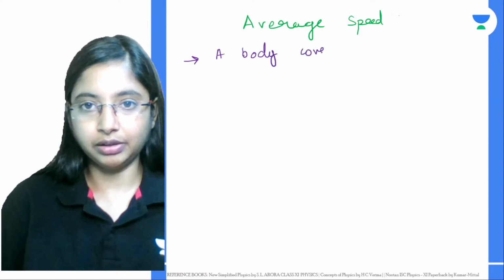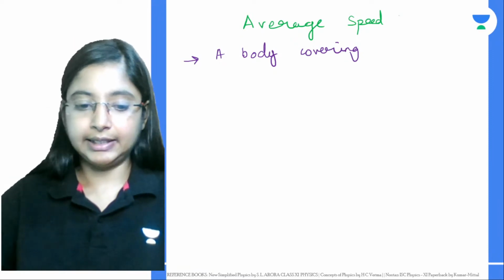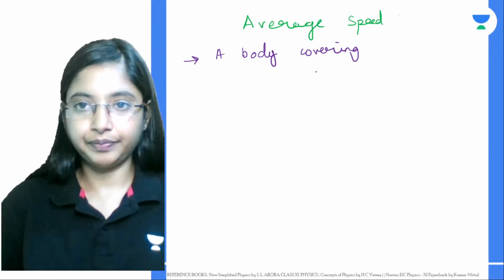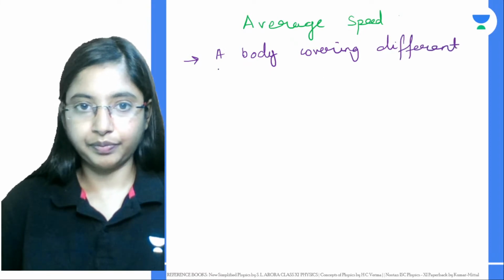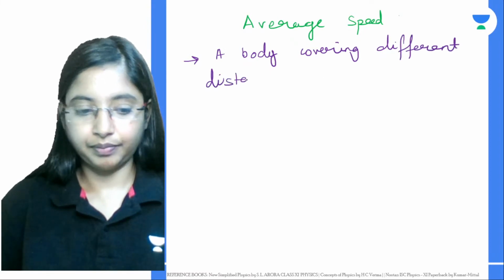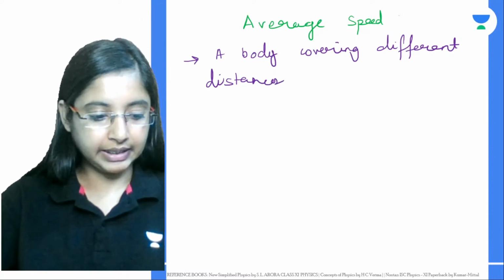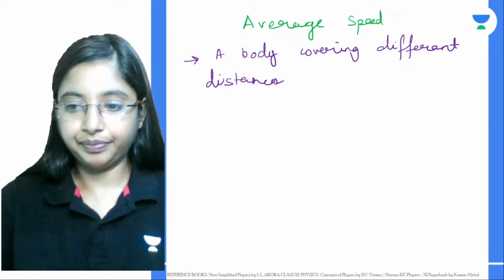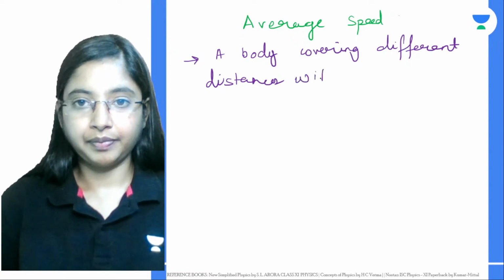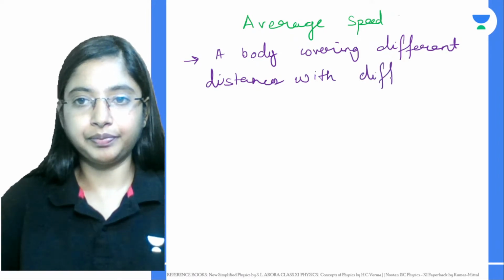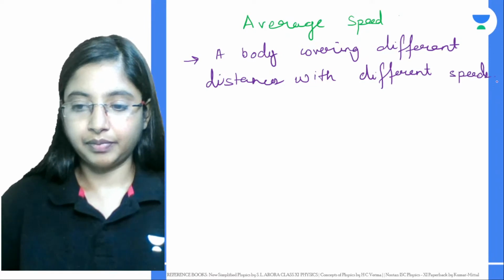is covering different distances with different speeds.